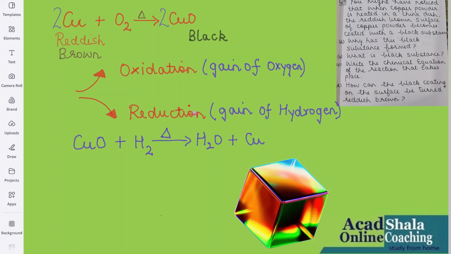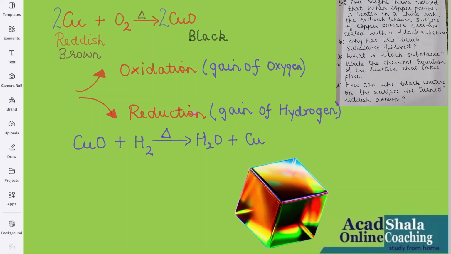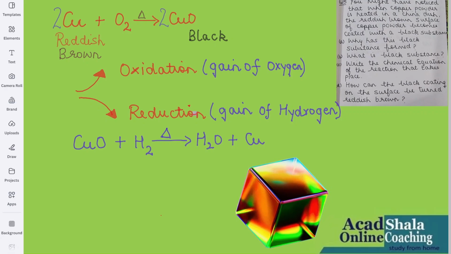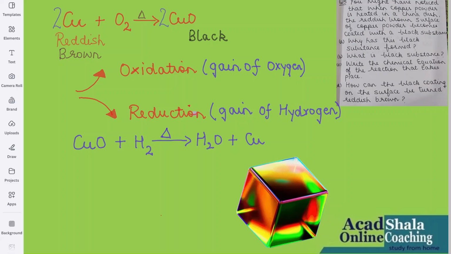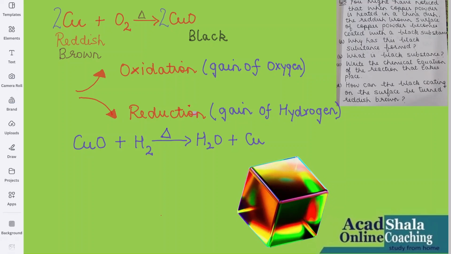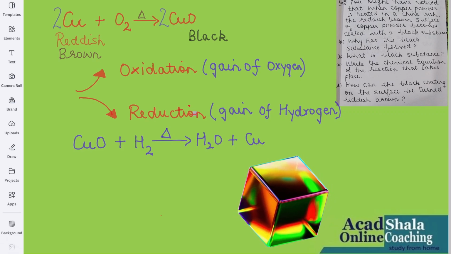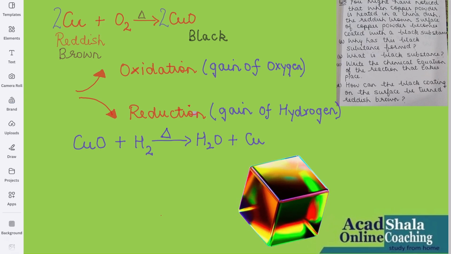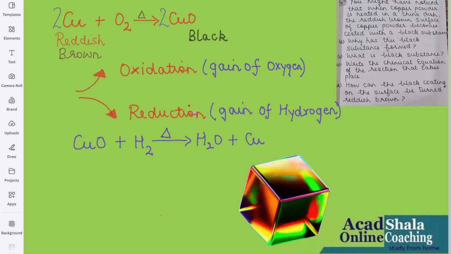Now, children, they are saying that a reddish-brown surface of copper powder becomes coated with a black substance. So here we have to write down the equation when copper burns in air. That means copper Cu plus O2 gives you CuO. This triangle means heat. Right, children? Now, over here we have balanced the chemical equation and you should know the color of copper, which is reddish brown, and copper oxide, which is formed as a product, becomes black in color.